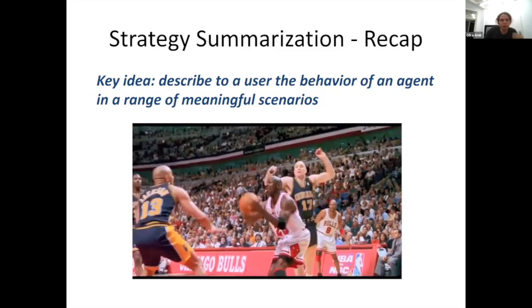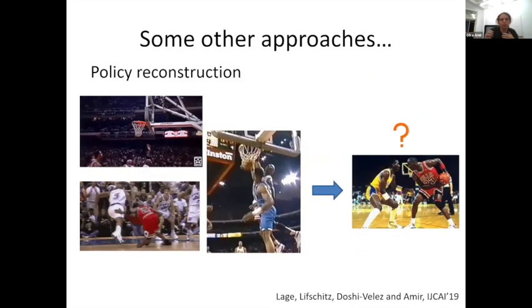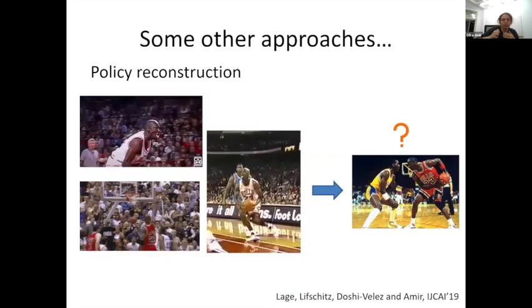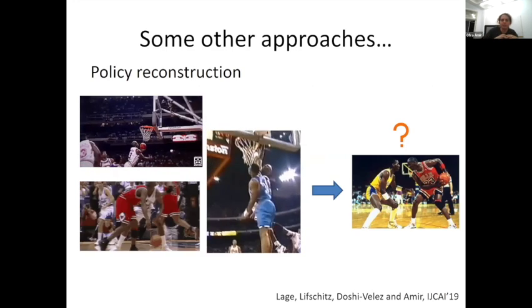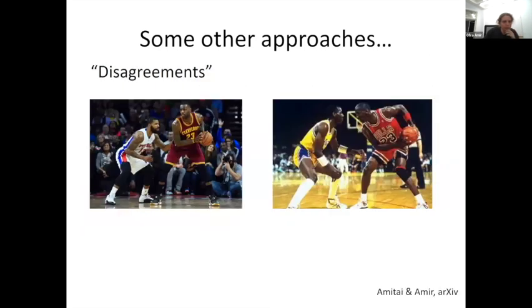I'll briefly mention we have other approaches to do this too. One looks at optimizing for policy reconstruction. So if my goal is to be able to complete and predict what the agent will do in a new state, we use things like inverse reinforcement learning to choose the states that will allow this. And recent work from Yotam, one of my PhD students, looks at if our goal is to compare different policies, so different players maybe, then it looks at disagreements between the policies. We show states where the policies diverge. So this policy summarization approach is really just one approach for globally describing the behavior of the agent.